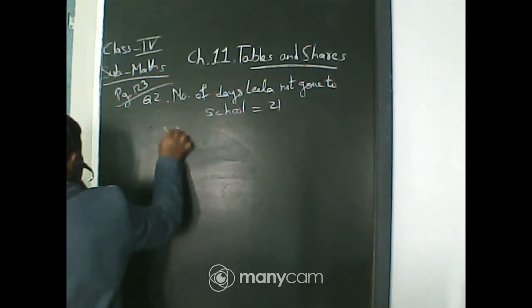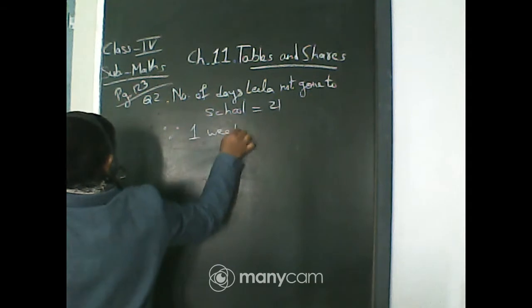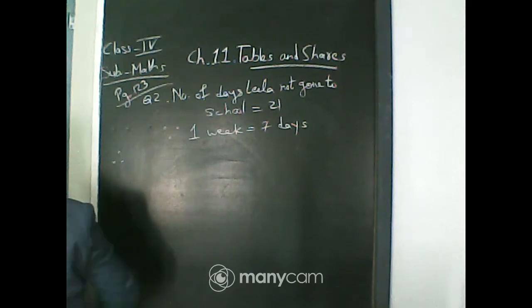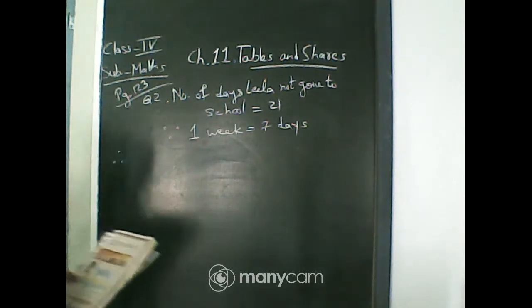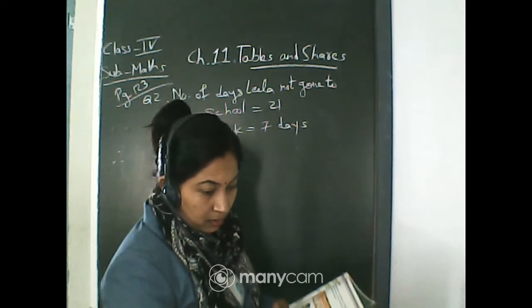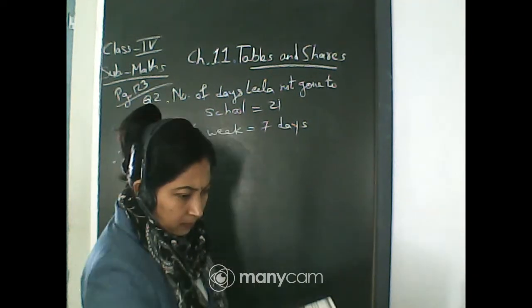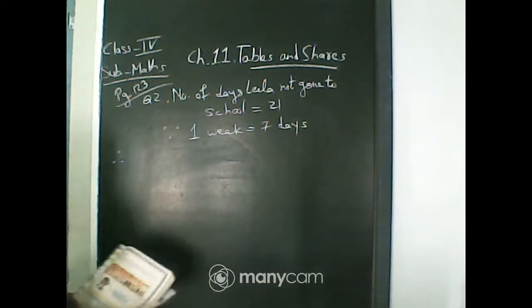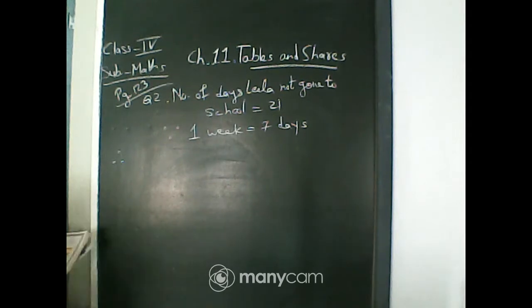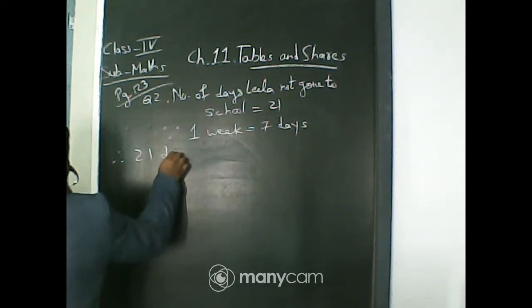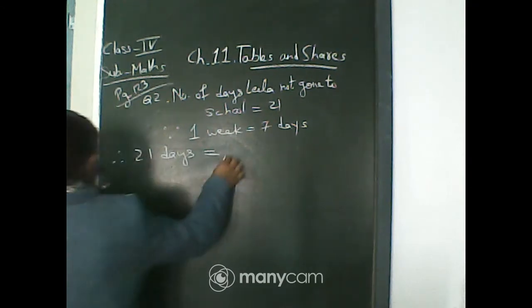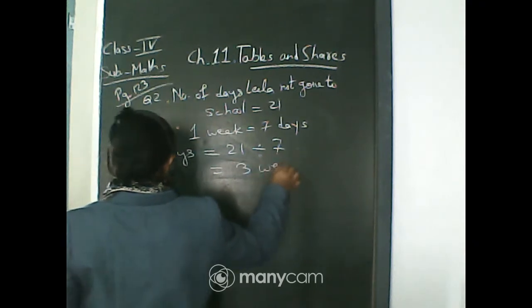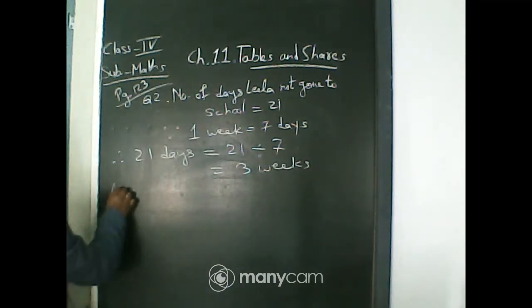Now, since 1 week is equals to 7 days, therefore 21 days is equals to 21 divided by 7, that is 3 weeks.